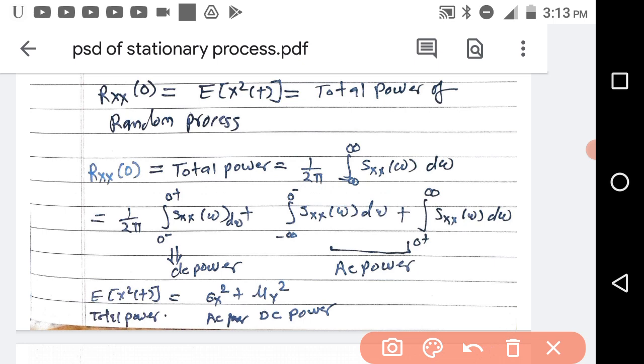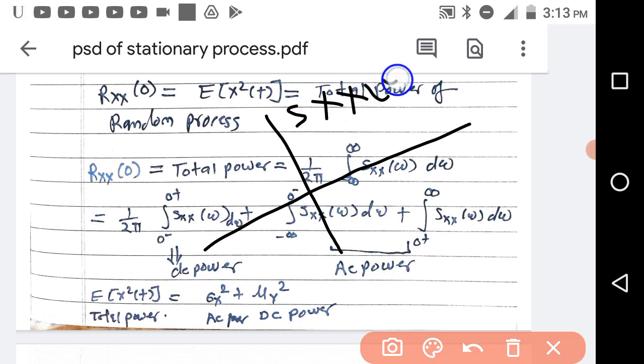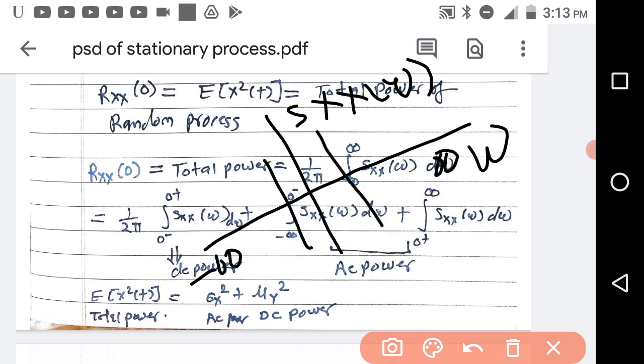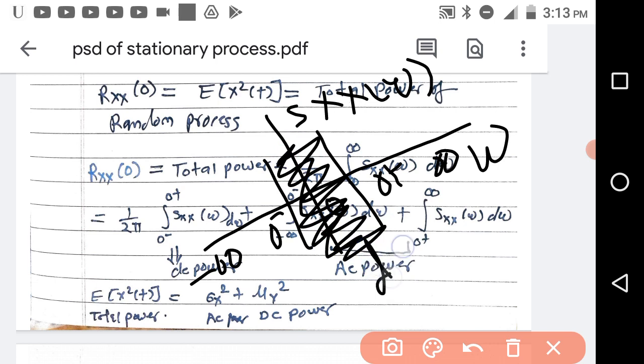So how can we write this area? Suppose this is your Sxx(w) and here w is there. You have to go from minus infinity to infinity. If you mark 0, this is 0 minus and 0 plus. So this range is the zero frequency range. Zero frequency means DC. For this range you will get the DC power, and for the other ranges you will get the AC power.